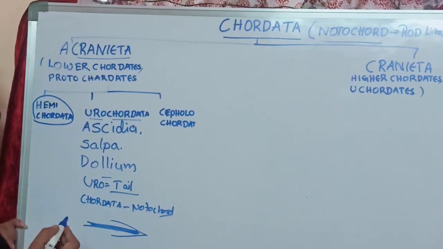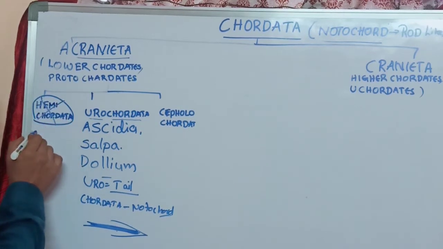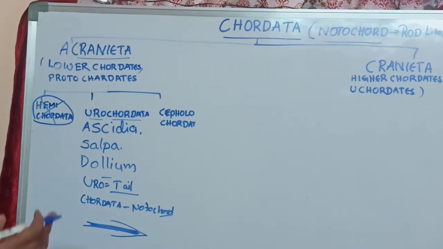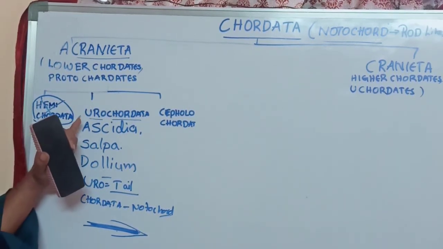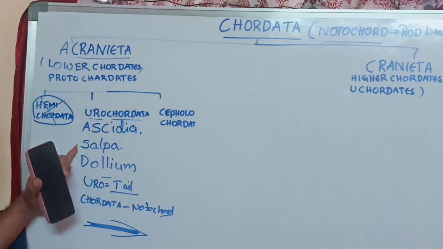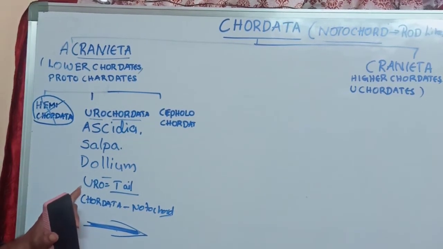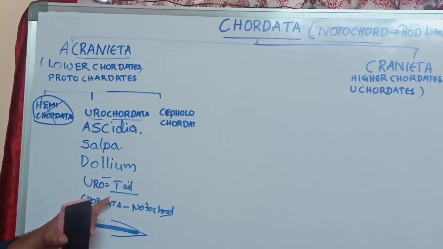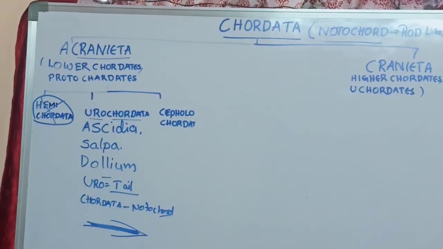What are the examples of Urochordata? Okay, don't consider Hemichordata. Hemichordata is an invertebrate. Later they considered Hemichordata as an invertebrate. Urochordata examples are Ascidia, Salpa, Doliolum. Uro means tail. In the tail region, notochord is present. So this is called Urochordata.